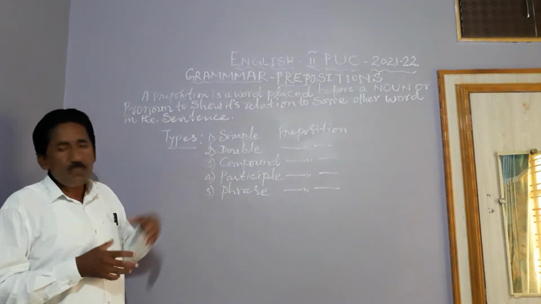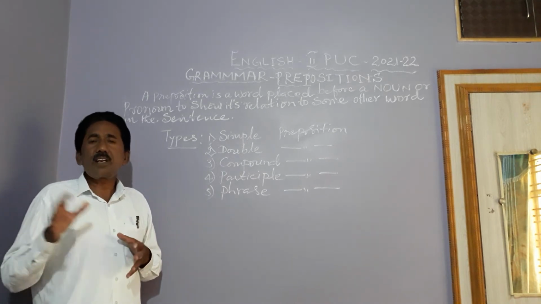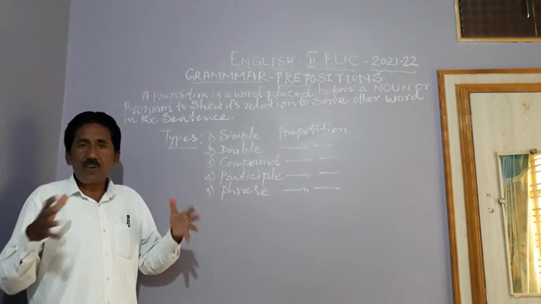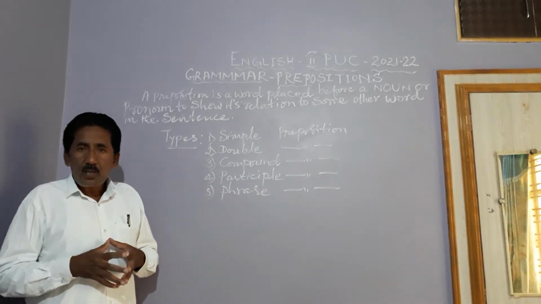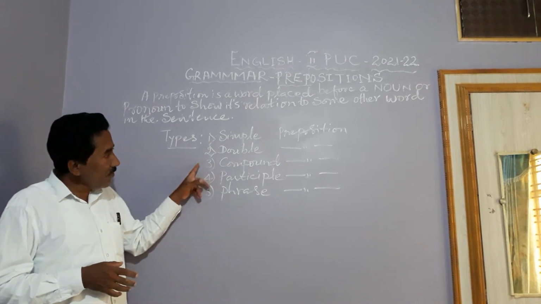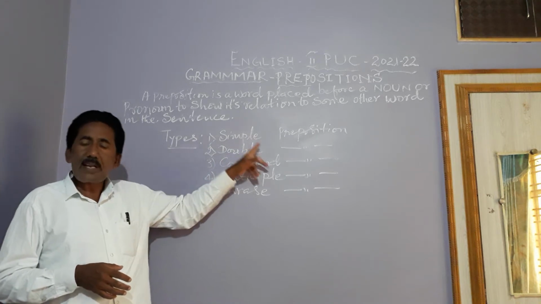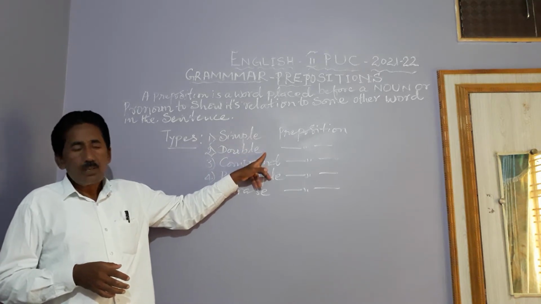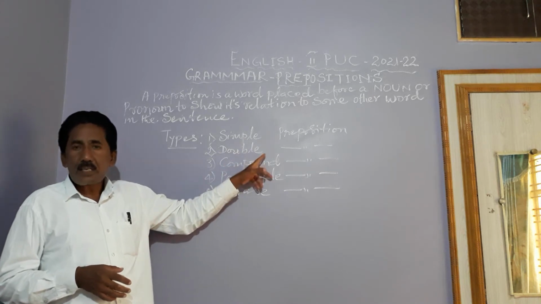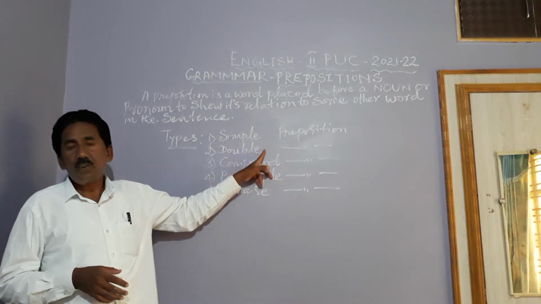What do you mean by double prepositions? Double prepositions means, don't underestimate that we have double prepositions like to, from, above, for. Double prepositions are those which are used many times in a sentence. So we can use prepositions more than one time in a sentence. Such prepositions are called double prepositions.